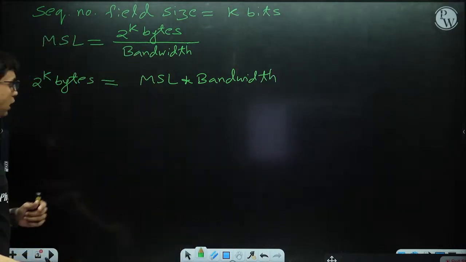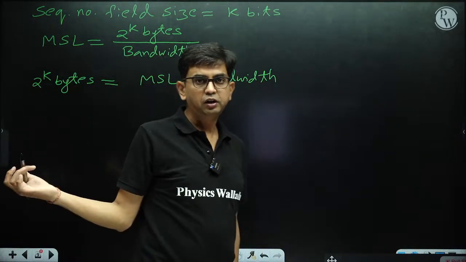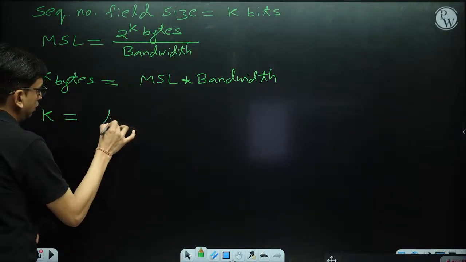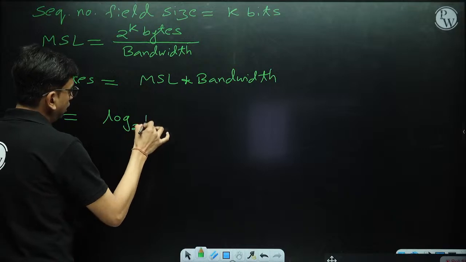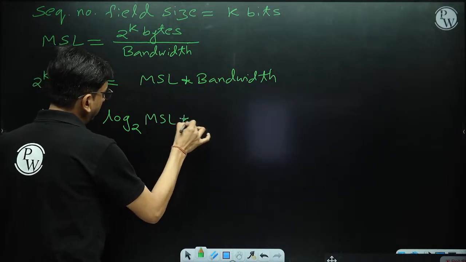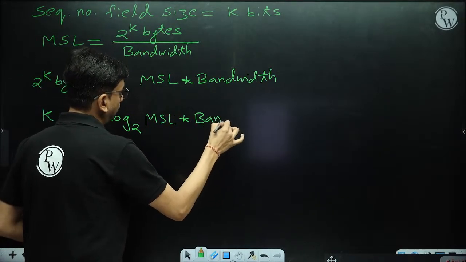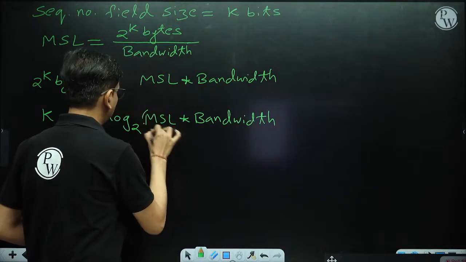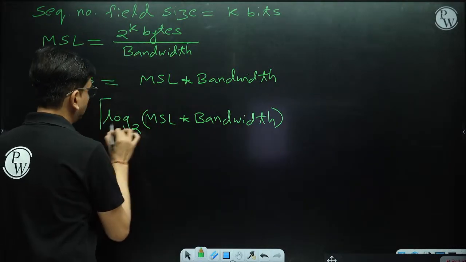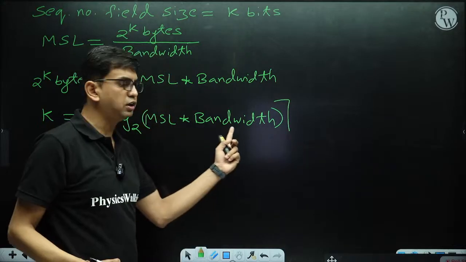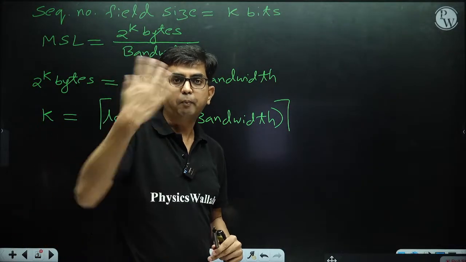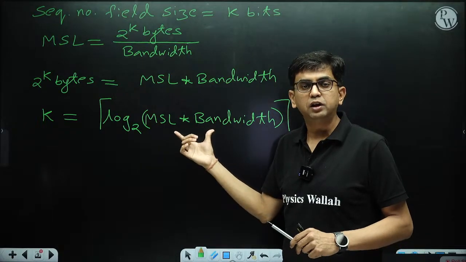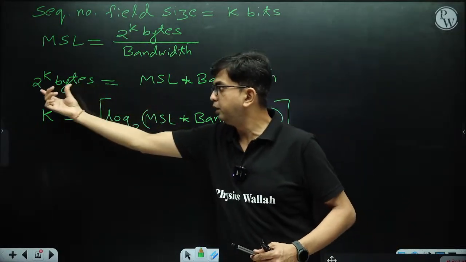If we take log on both sides, the value of k is equal to log base 2 of maximum segment lifetime times bandwidth. But this multiplication should give the number of bytes, not bits, because here I am assuming 2 to the power k bytes.